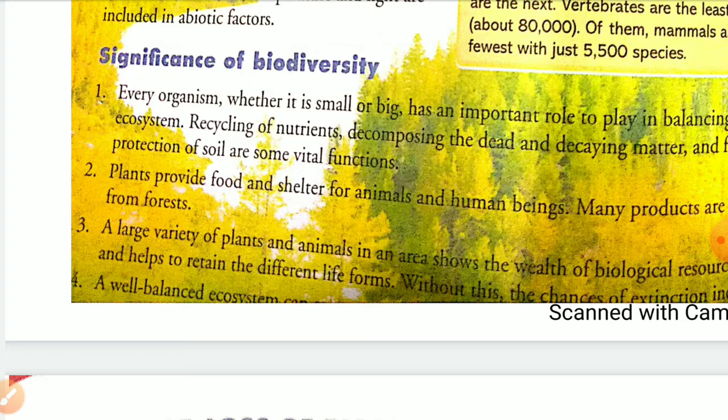Decomposition of dead and decay matter, and formation and protection of soil. All these are very important functions, isn't it? Then plants, in the beginning also I have told that plants provide us food and shelter for animals as well as human beings, and many products we are getting from it. Okay, so there are large varieties of plants and animals which are the real wealth of our ecosystem.